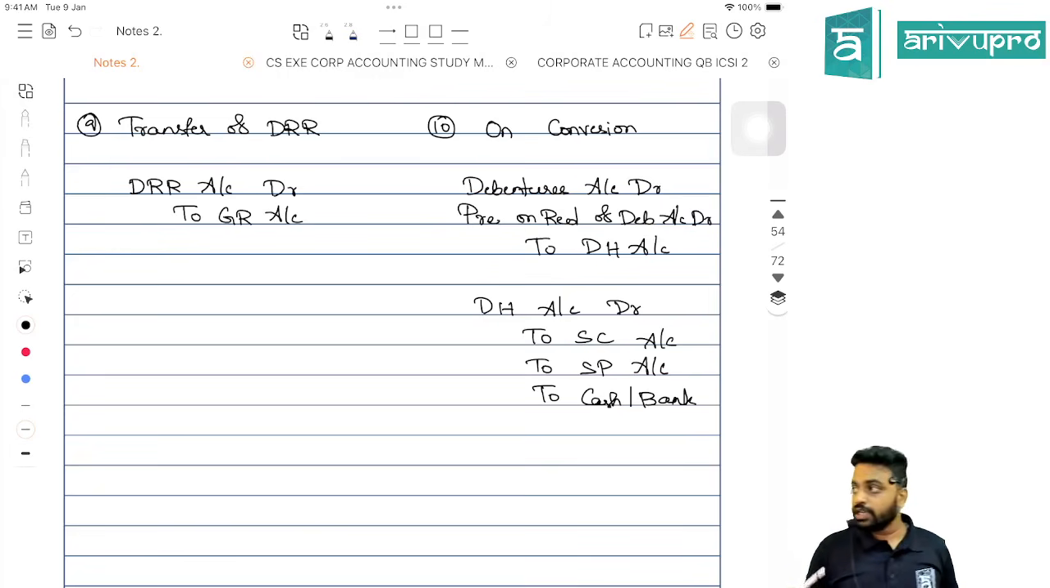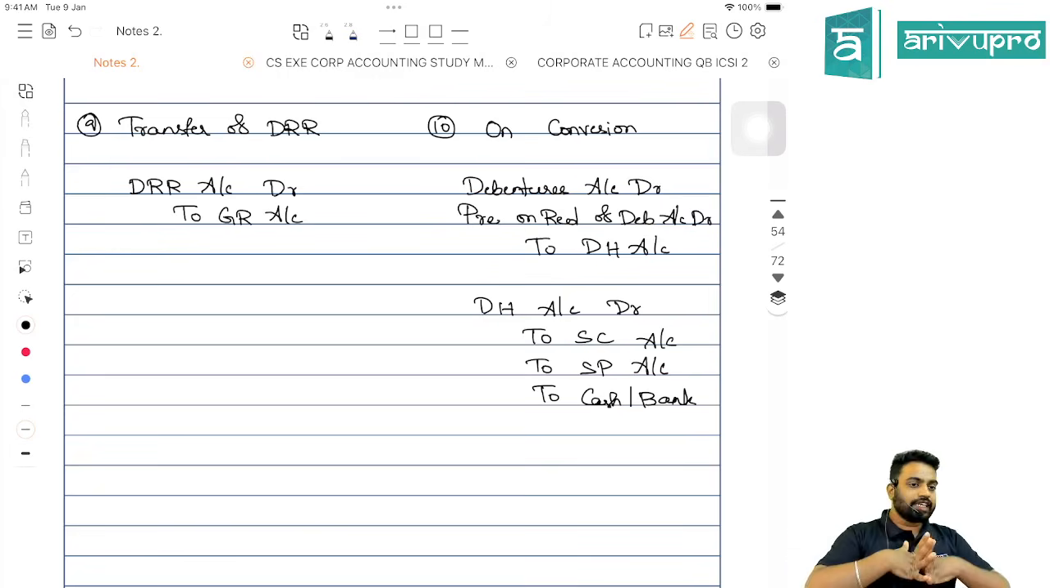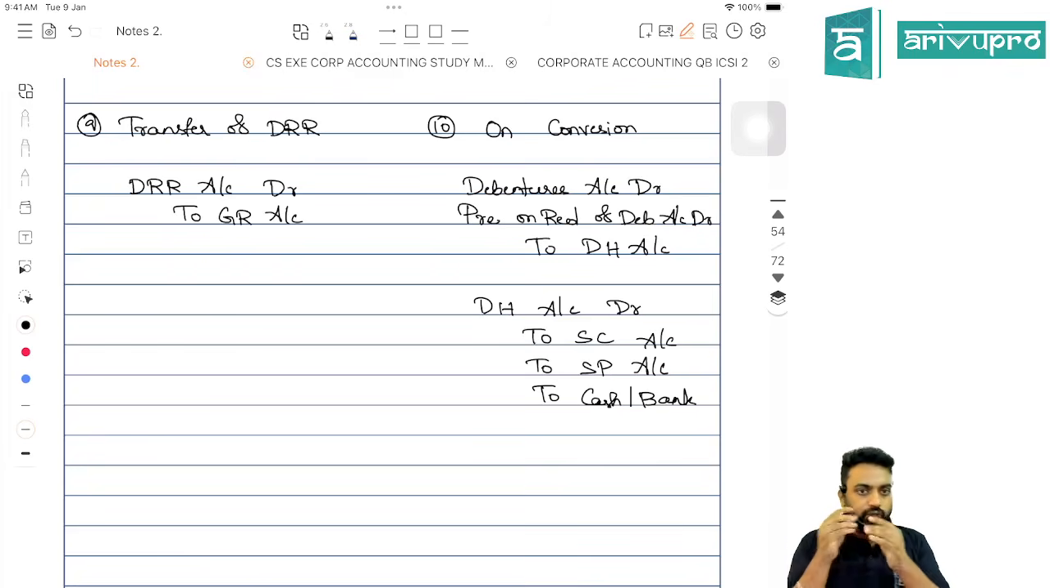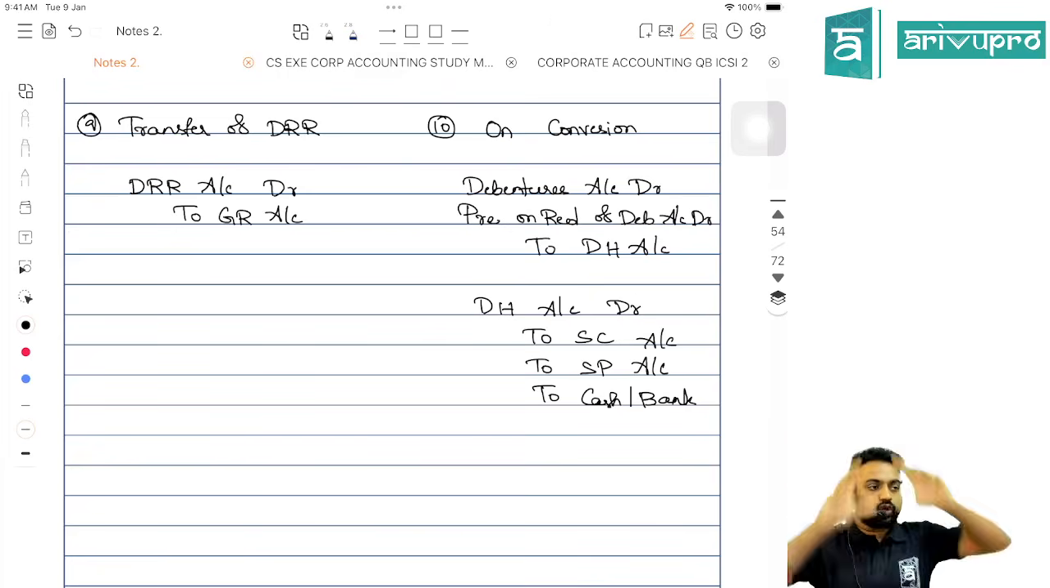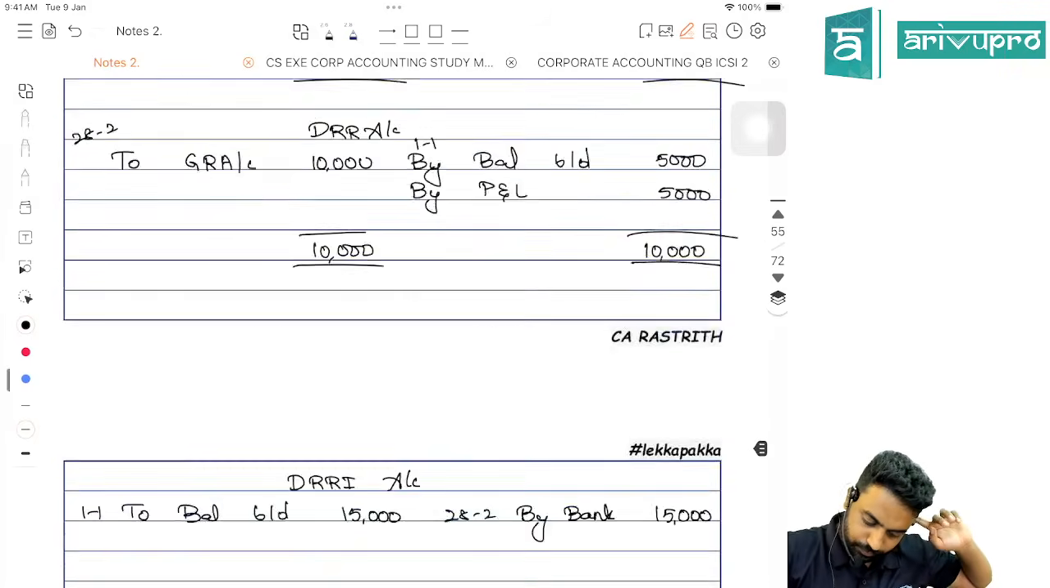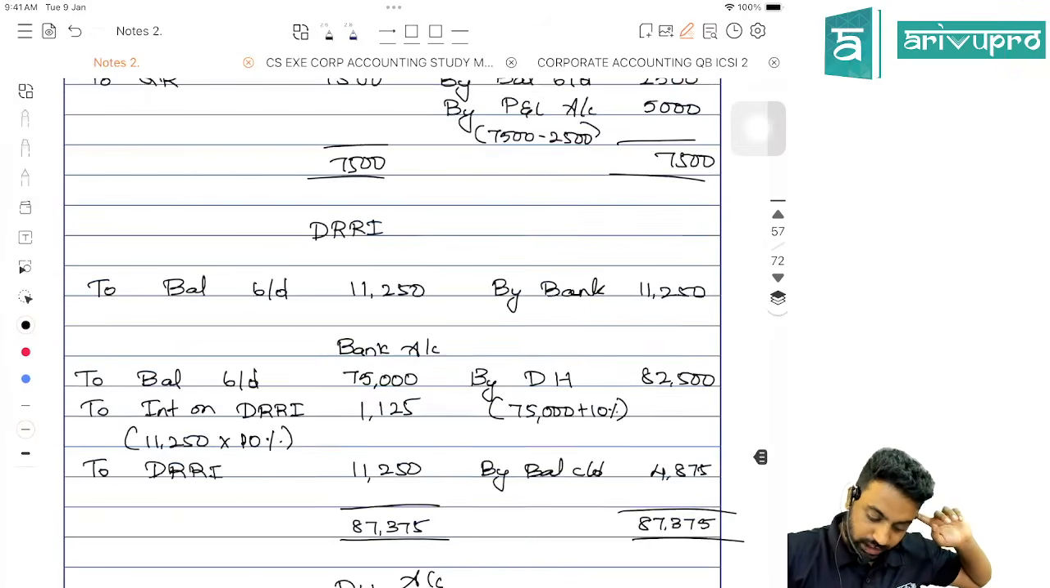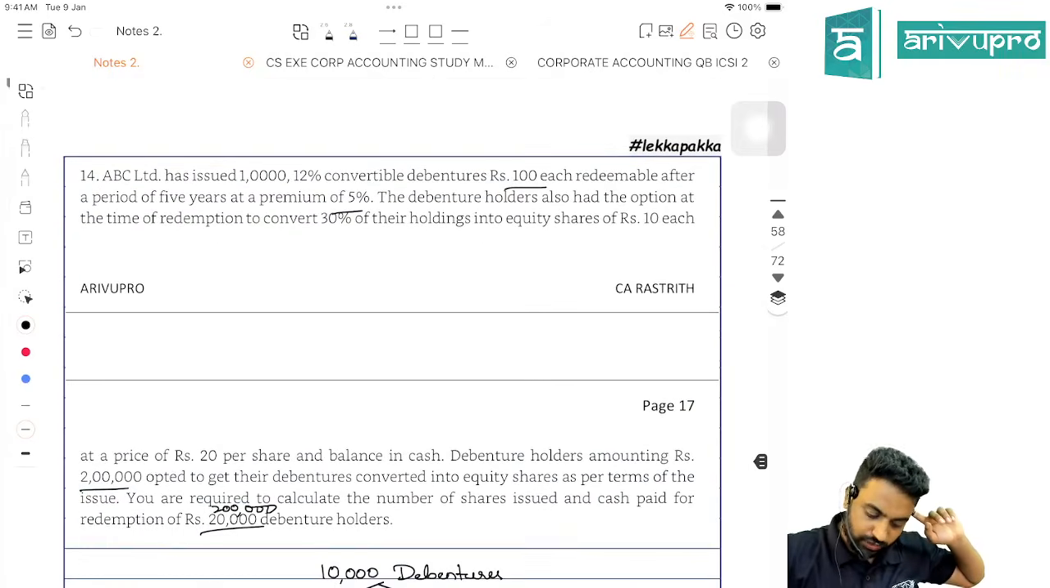Correct? And one more thing, conversion, how to calculate? Very simple. The question will talk about two things: one is people who opted to convert, and people who did not opt to convert. Out of the outstanding, we should divide it into two. Somewhere we solve, no? That is important. From an examination point of view, this is important.